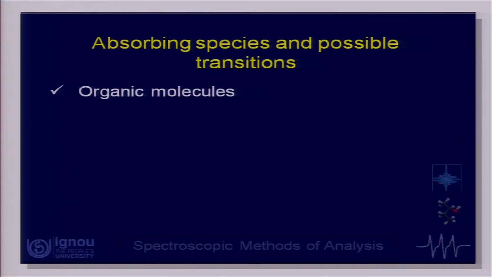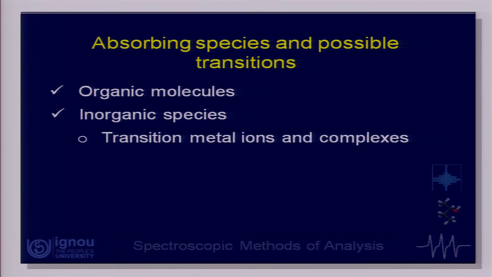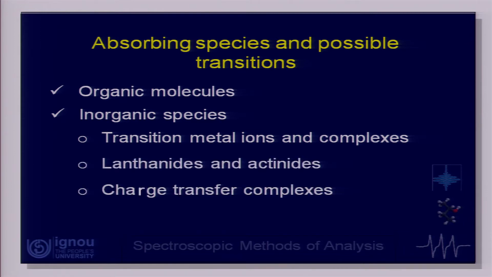Okay. Now, let us go further and see what the different kinds of absorbing species are that we have for study in the UV visible range, or UV visible spectroscopy, so to say. Typically we come across organic molecules or inorganic species, and within inorganic species we can talk about transition metal ions and their complexes, lanthanides and actinides, and also some kind of charge transfer complexes. I will talk in detail about all these kinds of interactions. Okay. Let us begin with the organic molecules.